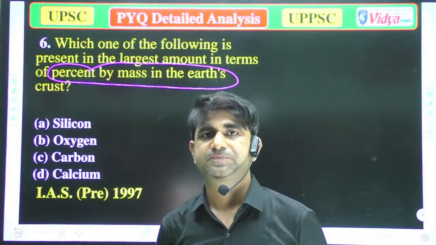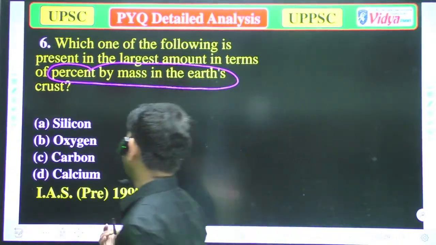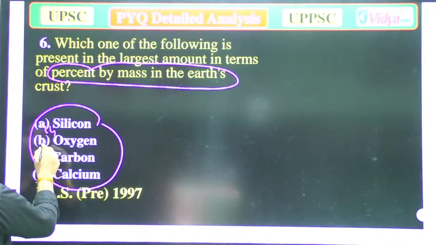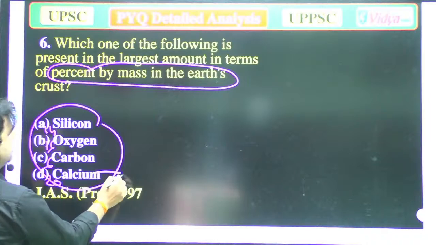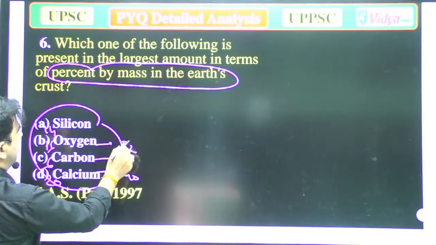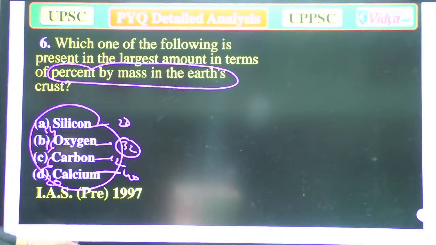We are talking about mass. Silicon's atomic number is 14, oxygen's is 8, carbon 6, and calcium 20. Calcium's mass is about 40, carbon has 12, oxygen has 16, and silicon is about 28. So which of the following has the maximum mass? The calcium has the maximum mass. But when we talk about the